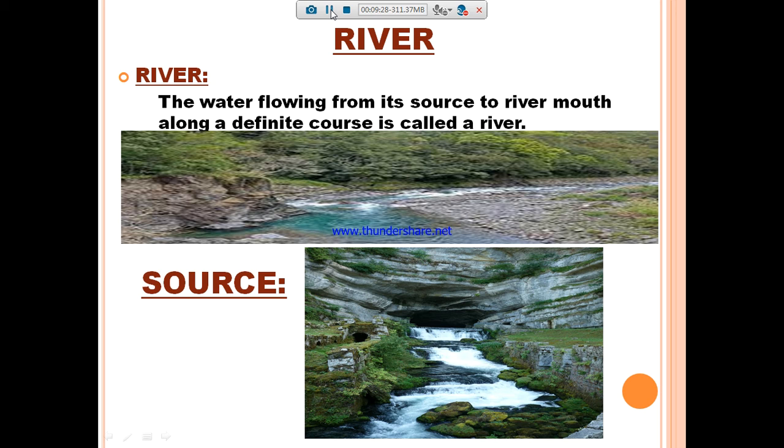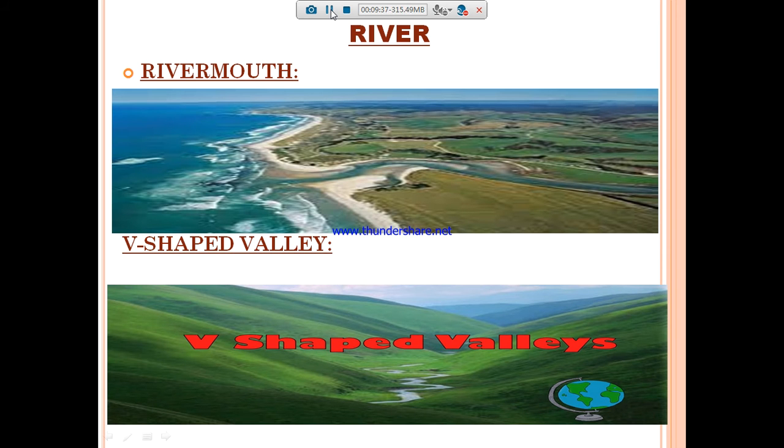Simply, where the river ends and joins the sea is called the river mouth, and where the river is born, its starting point, is called the source.